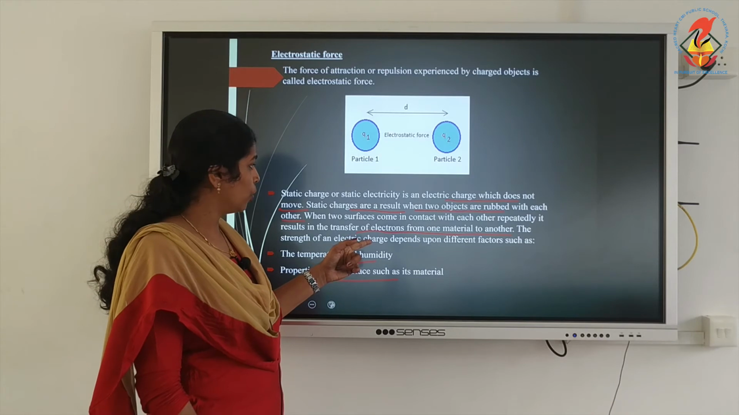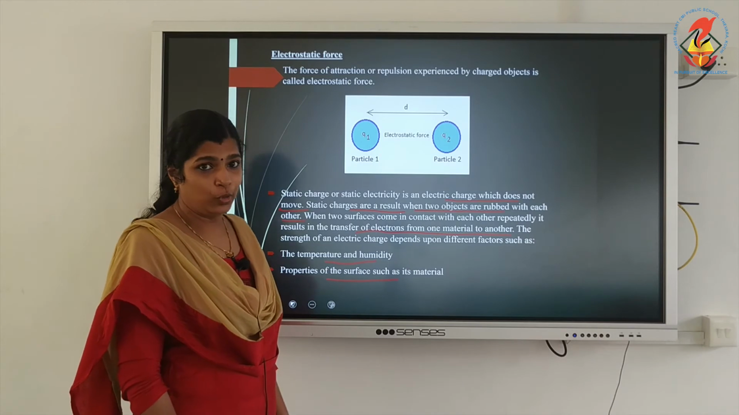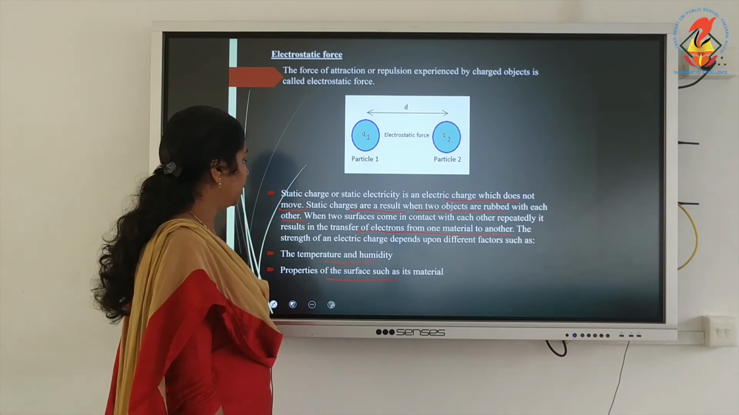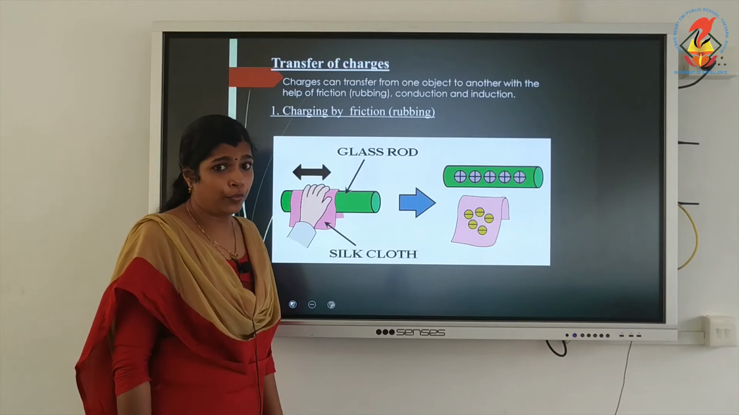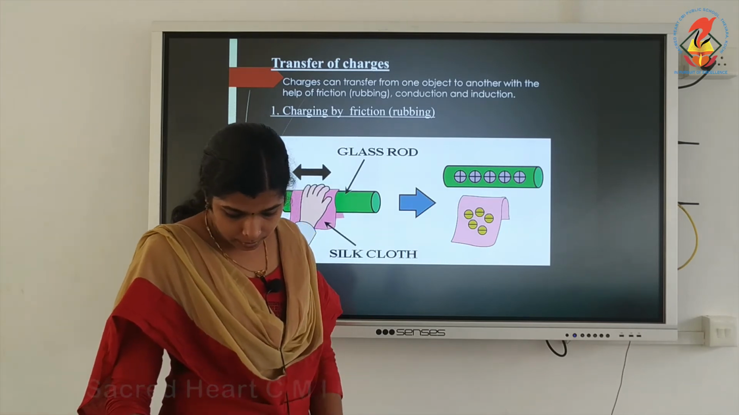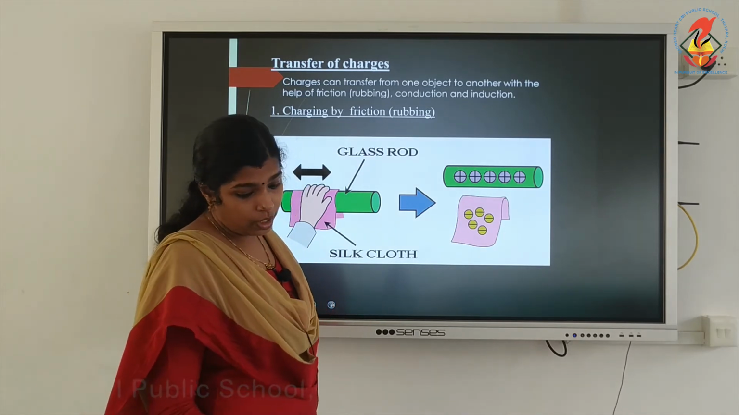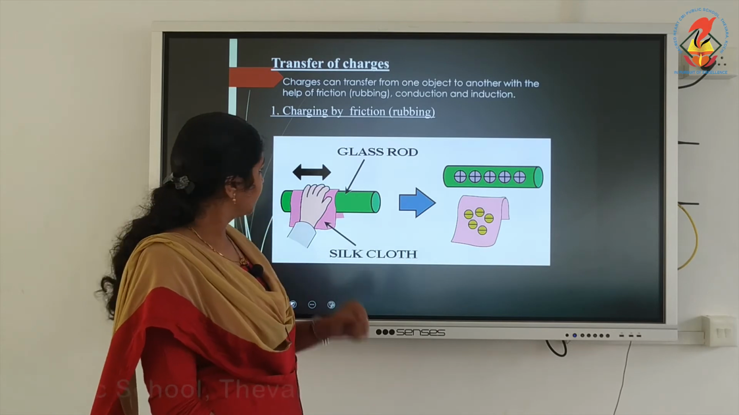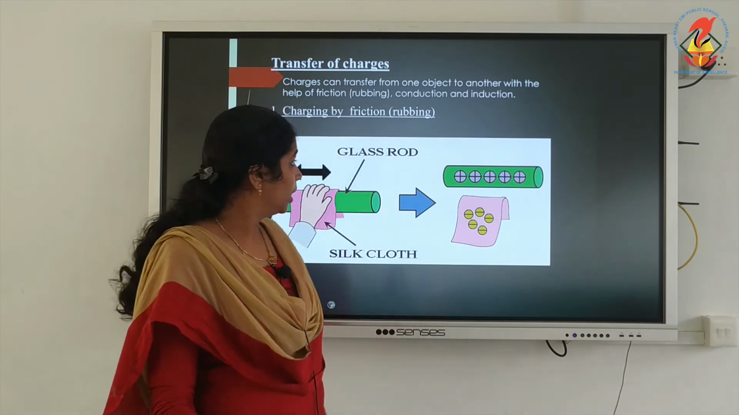The strength of this electric charge depends upon two factors, that is the temperature and the humidity. Second one, property of the surface. Then, transfer of charges. Charges can be transferred from one object to another with the help of friction, conduction and induction. So, first one, charging by friction, that is by rubbing.